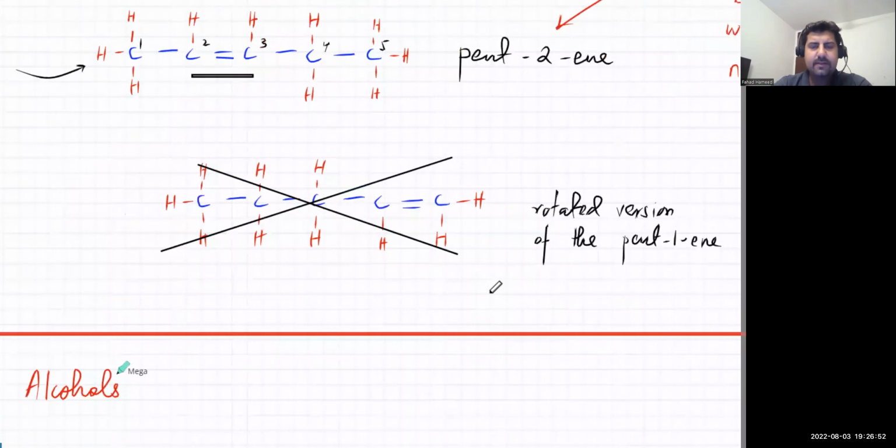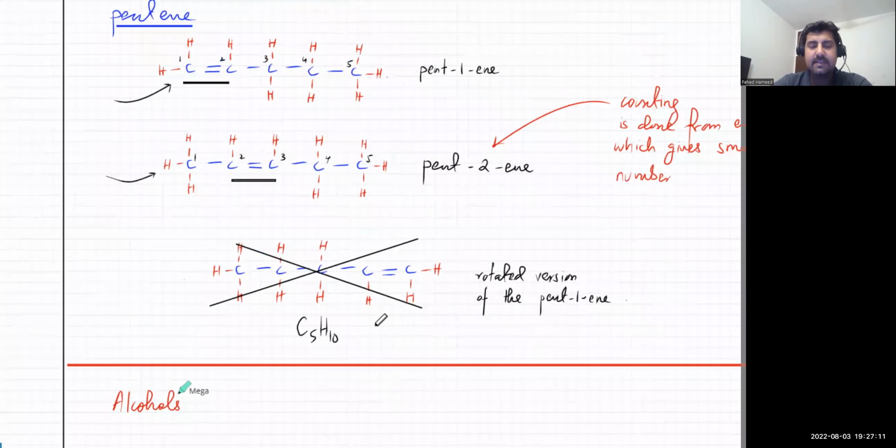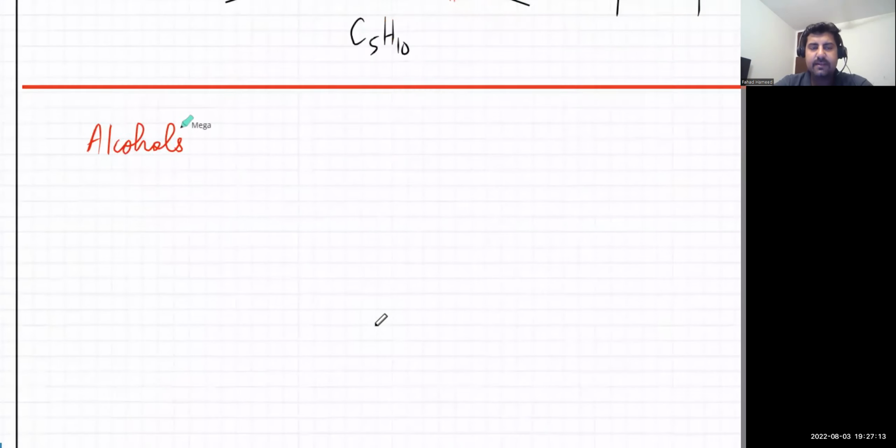Check pentene also, it's got 5 carbon atoms. The moment you hear the term pent, that means 5 carbon atoms. So that's Cn, and H2n means the hydrogens will be double. You can count it, it's 10 hydrogens. You don't have to count it, you can just use the formula. The hydrogens will be double the amount of carbon atoms. Okay, that's the general formula for this.